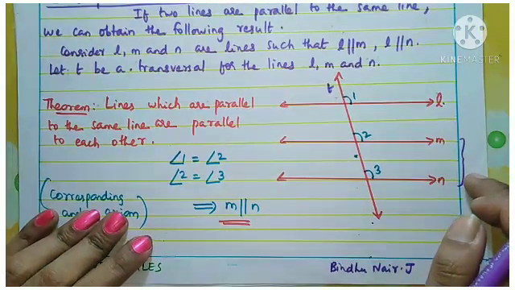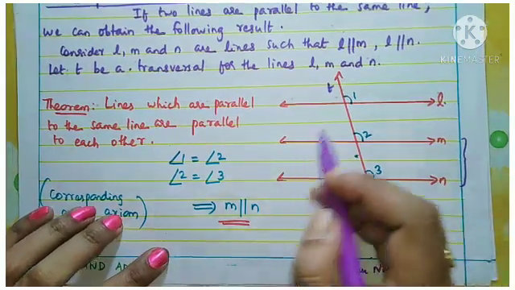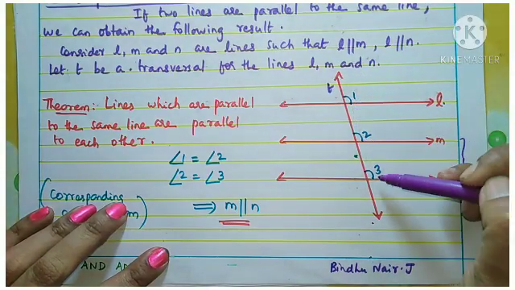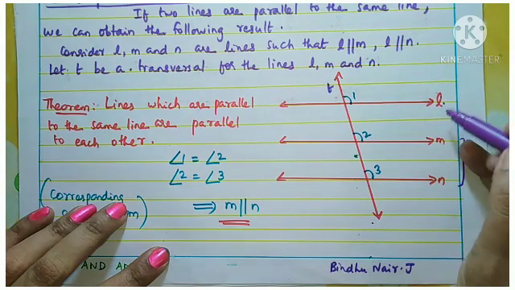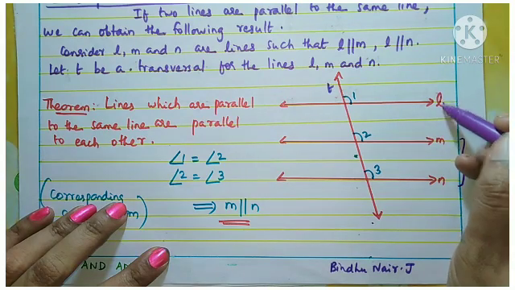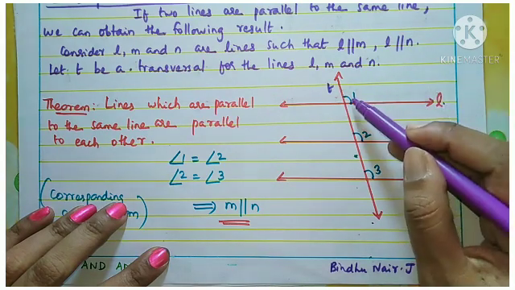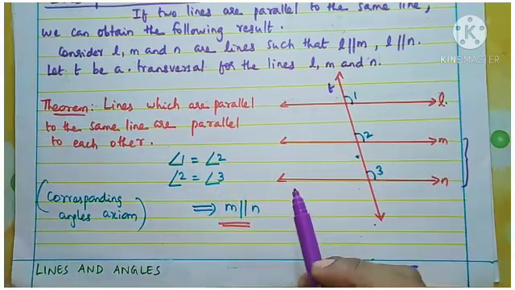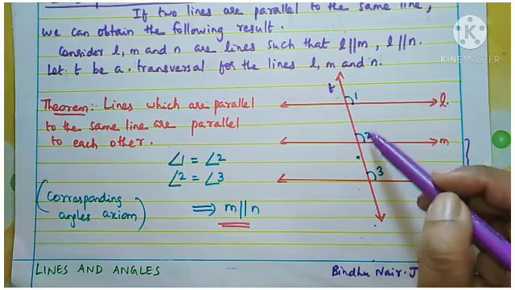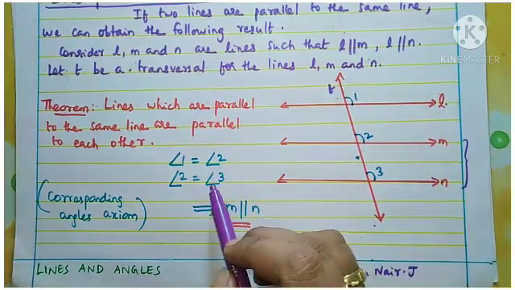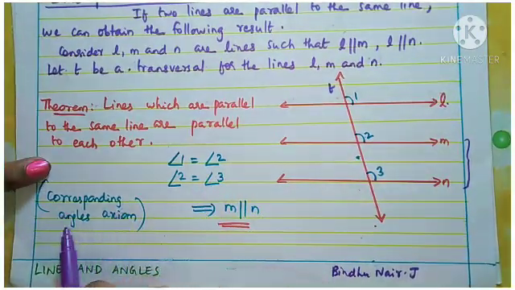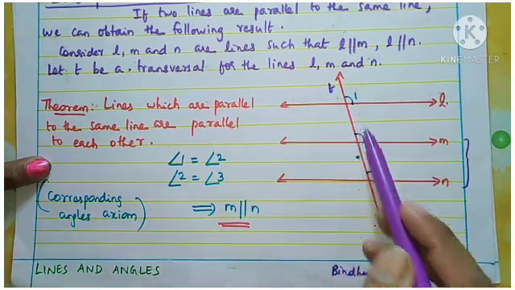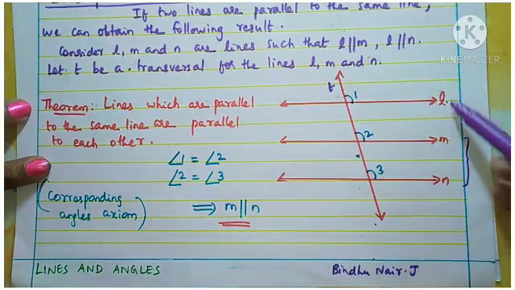You should remember the statement here, and just for your understanding, here angles 1, 2, 3 are marked. So when you consider L and M, what about 1 and 2? The angles 1 and 2 are corresponding angles. So we know the corresponding angles axiom. From that we learned 1 and 2 are corresponding angles between these two lines.